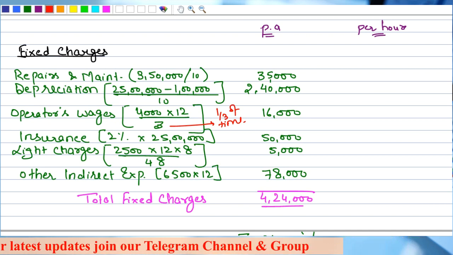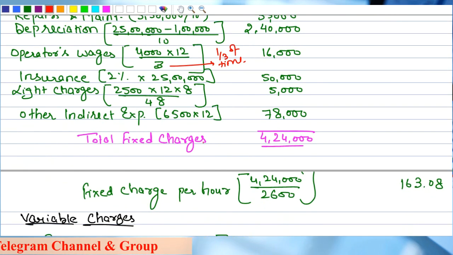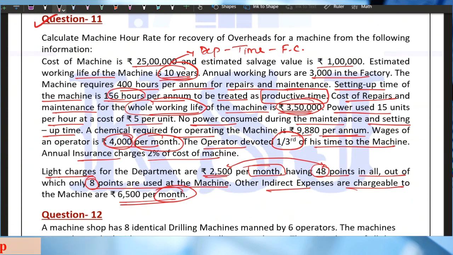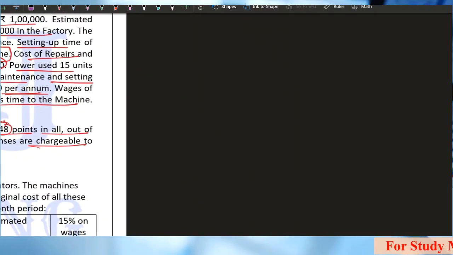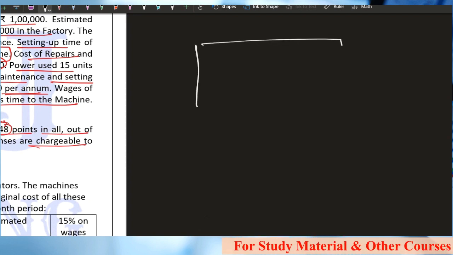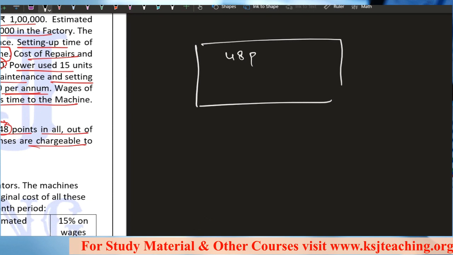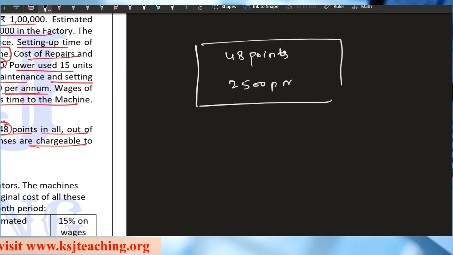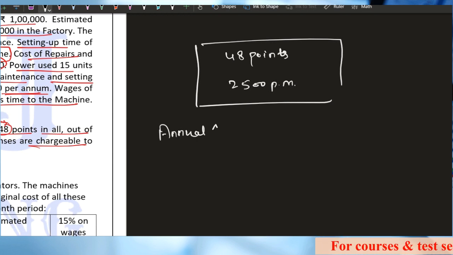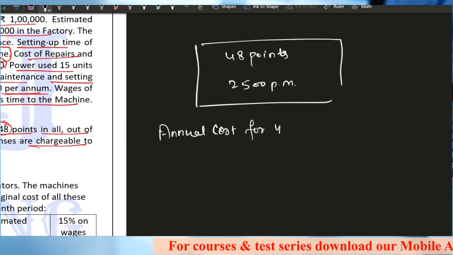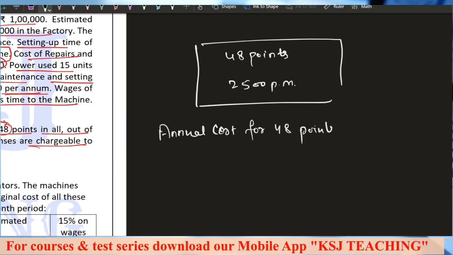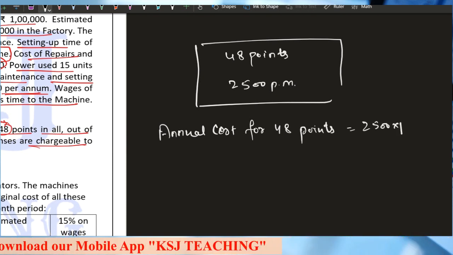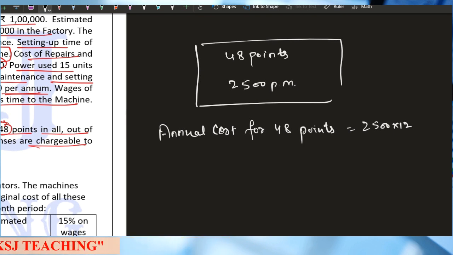No issues in that. Light charges. Now listen to it very carefully about the light charges. He says 2,500 per month for 48 points, right? What he is saying is, this is an area, right? There are 48 points and the cost is 2,500 rupees per month, right? So can you tell me the annual cost for 48 points? That is 2,500 multiplied by 12, right? This will give me 30,000 rupees.